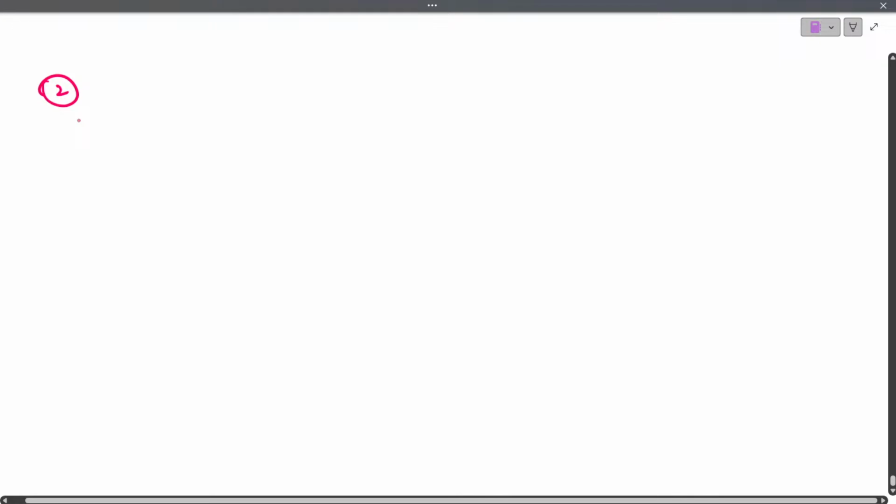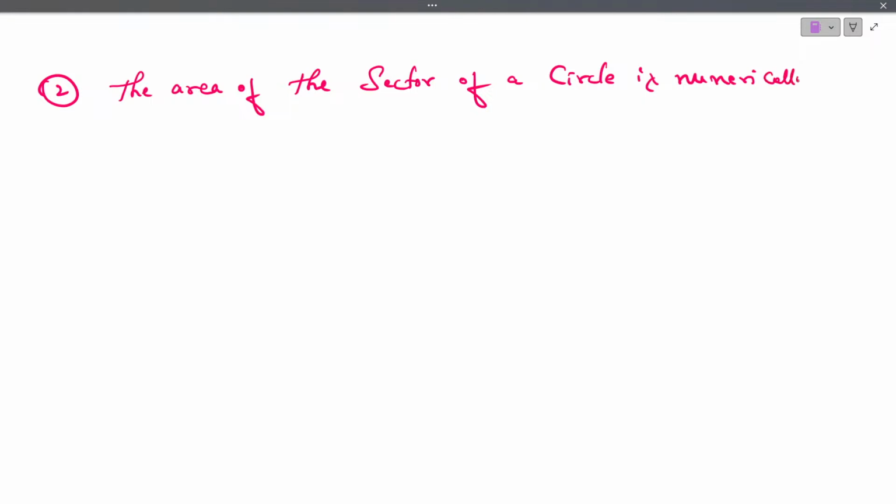Okay. Now let me solve the next problem. The area of the sector of a circle is numerically equal to the length of the arc of the same sector.